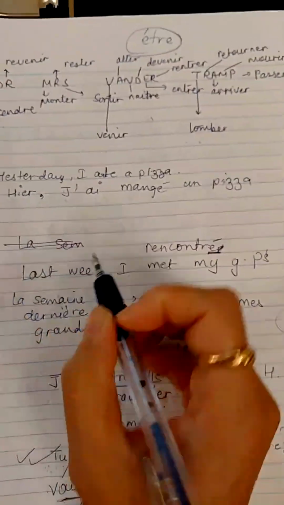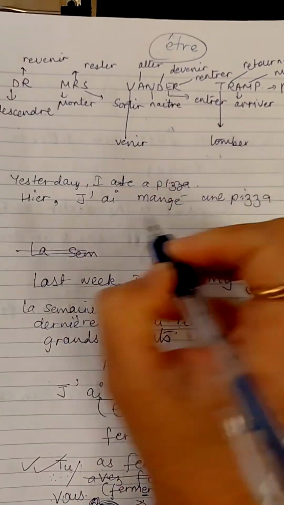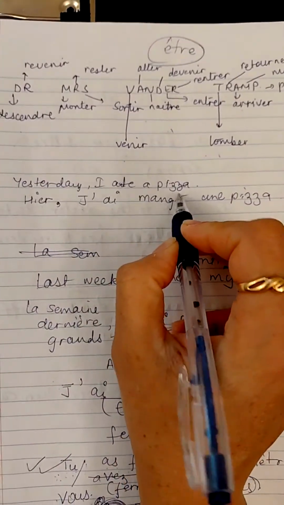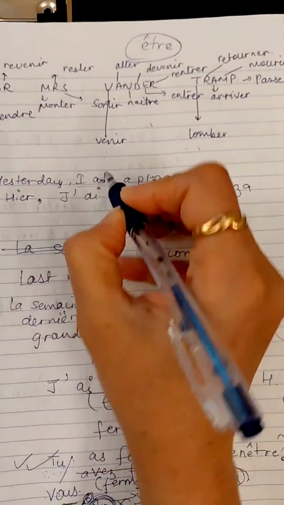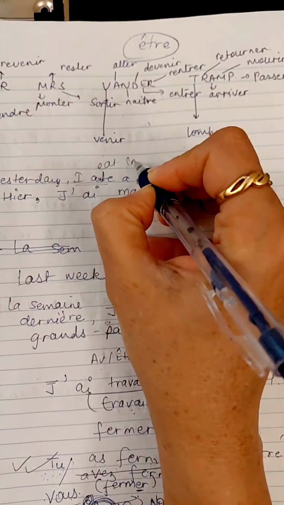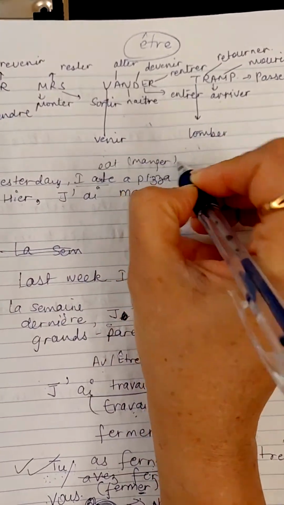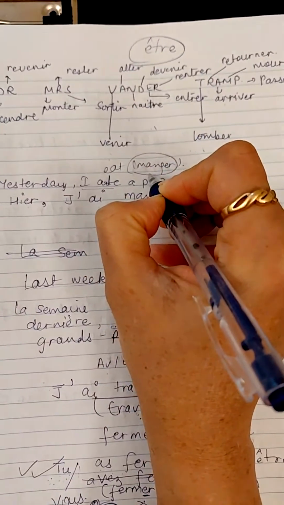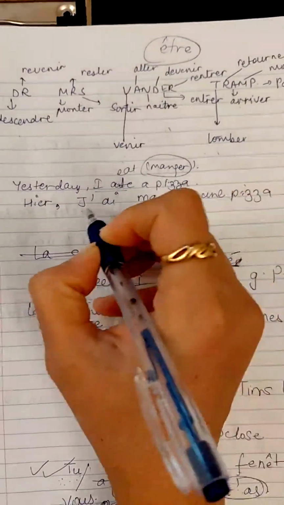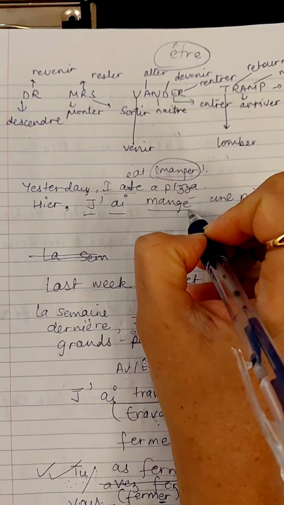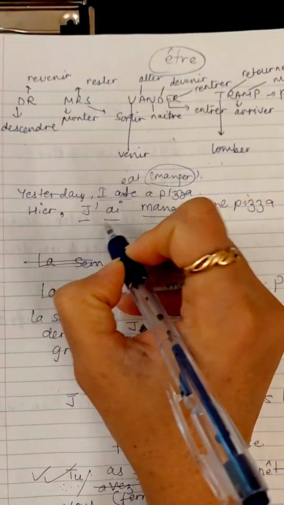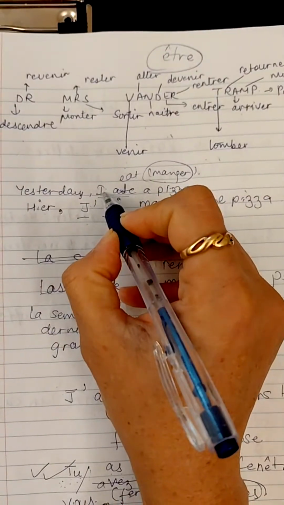Now, let's say I have to write yesterday I ate a pizza. So I'll say yesterday is written as hier. Now I ate, the verb is eat, which is manger, right? So I'll conjugate the verb manger in the past tense in passé composé, and the construction would be subject, avoir or être verb plus the past participle form of the verb, right? Now the subject is je because it's I, right?